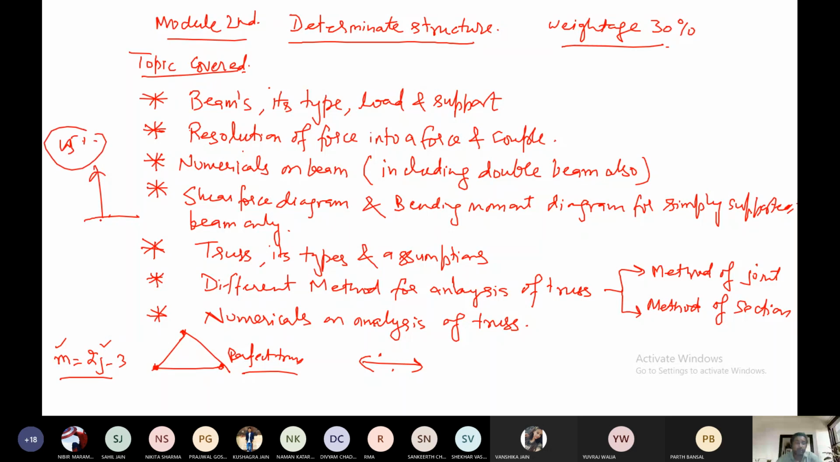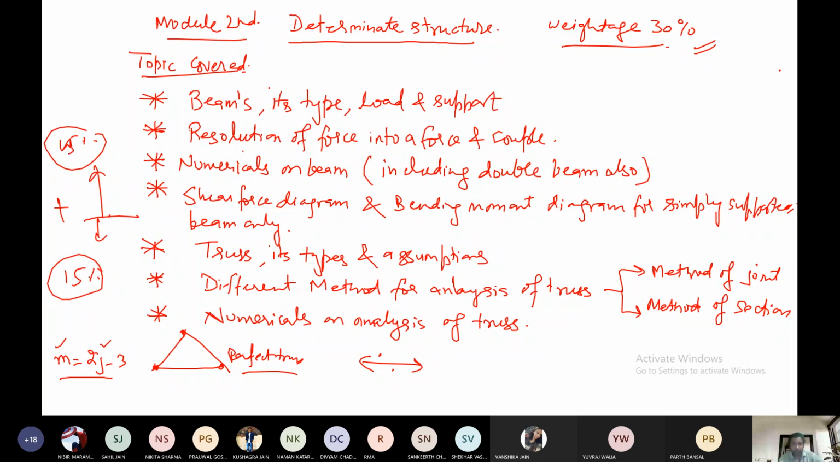And below this portion it is also the 15% weightage. So in all, if we combine, it will be 30% weightage for the whole module. So beam will be 15% and truss will be 15%. This is how we have to cover this second module.